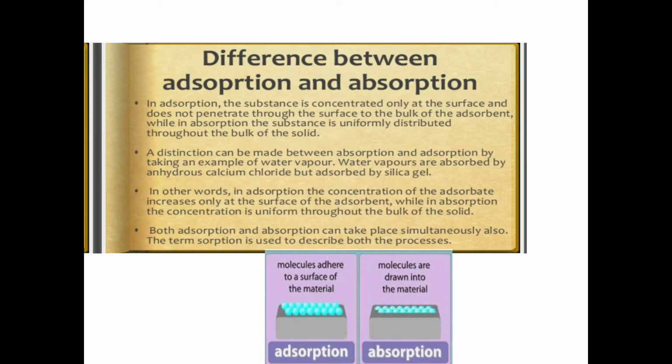The difference between adsorption and absorption. In adsorption, the substance is concentrated only at the surface and does not penetrate through the surface into the bulk of the adsorbent, while in absorption, the substance is uniformly distributed throughout the bulk of the solid. That means the molecules adhered to the surface of the material are called adsorption, and those molecules drawn into the material are called absorption. Both adsorption and absorption can take place simultaneously. The term sorption is used to describe both processes.